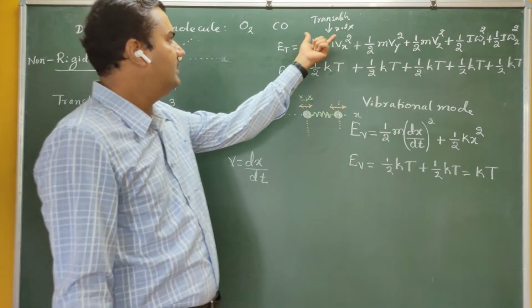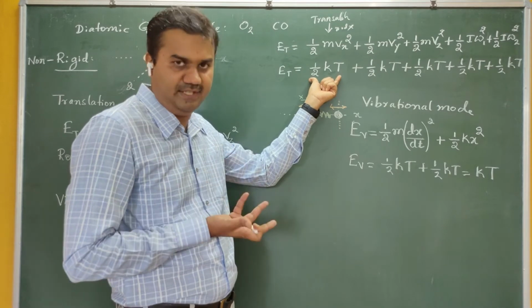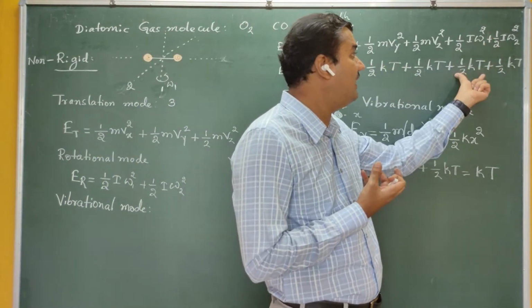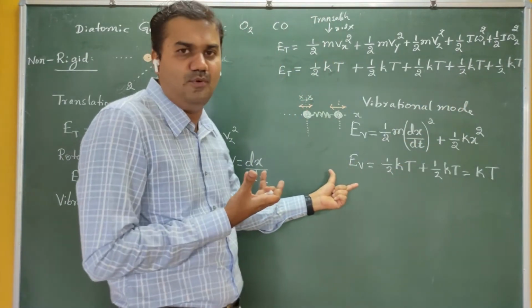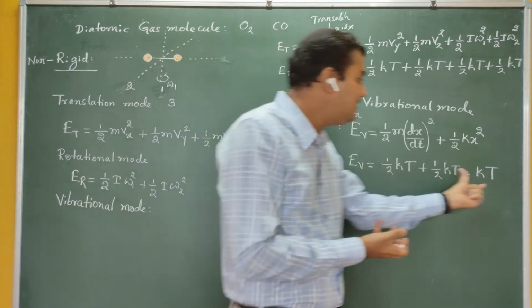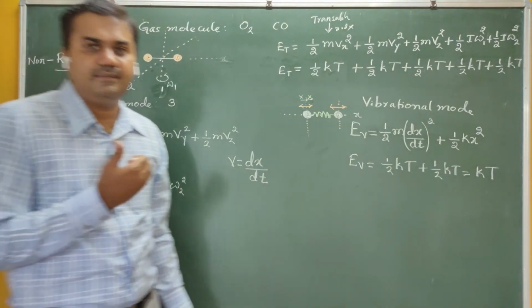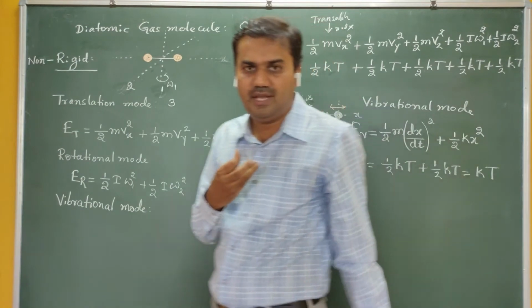So see here, in case of translation mode along the x-axis, what is the energy stored? Half kT. In the rotation motion along one axis, what is the energy stored? Half kT. But in case of vibrational mode along one particular axis, what is the energy stored? It is kT, not half kT. So this is the main point here. I think you have got some picture here. Are you getting me?